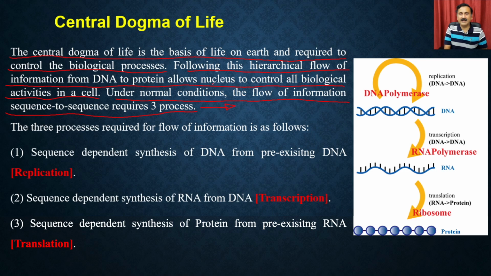Now the question is why there is a requirement of the central dogma of life, or the central dogma of molecular biology. It is required because then you can have full control over all the activities of a particular cell, because you cannot have a particular biological process started or ended until you have the particular protein produced, right? For example, if we want to start glycolysis, we have to have a synthesis of hexokinase or glucokinase, but you cannot have the synthesis of the hexokinase or the glucokinase spontaneously.